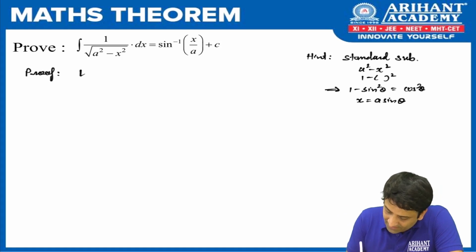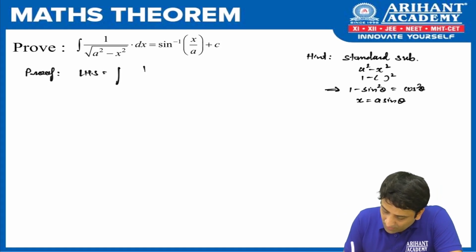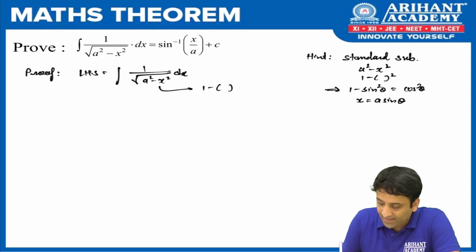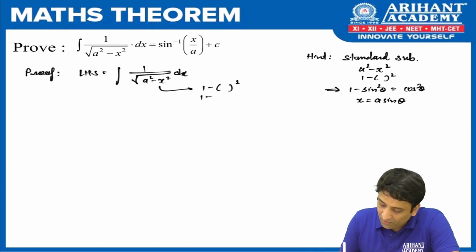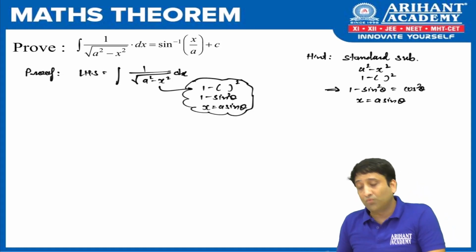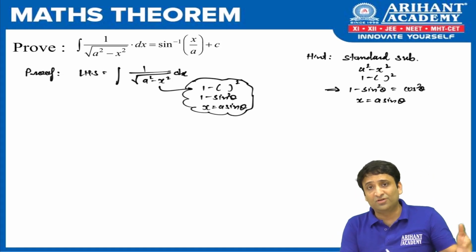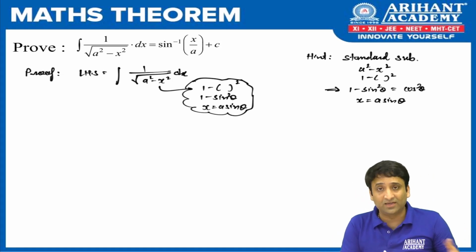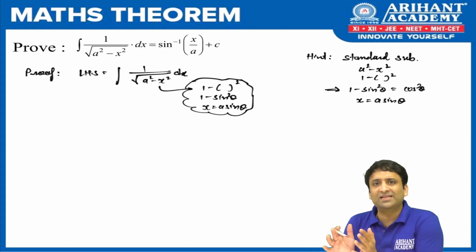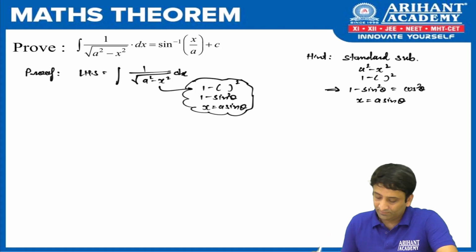So let's start the proof. We take LHS, which is 1 upon root of a square minus x square dx. I repeat the process one more time. In place of a square I saw 1, in place of x I saw something square. I think of 1 minus sine square theta, and I came out with the substitution x equal to a sine theta. So simple. What looks to be a lengthy discussion in the first proof of this particular group, now I think you are getting the rhythm. So following a common style will give you this benefit. Fine, let us continue.